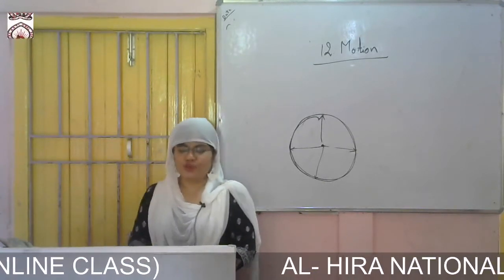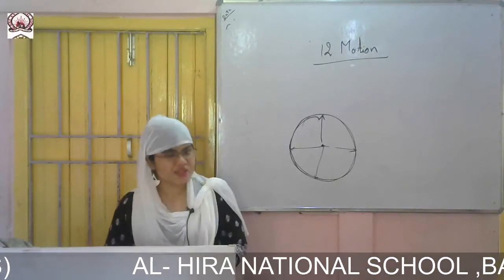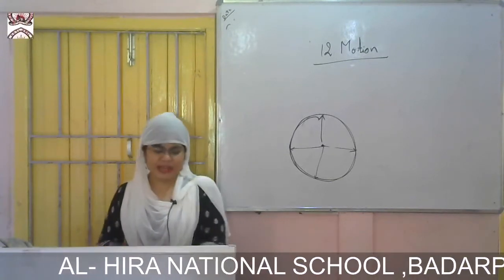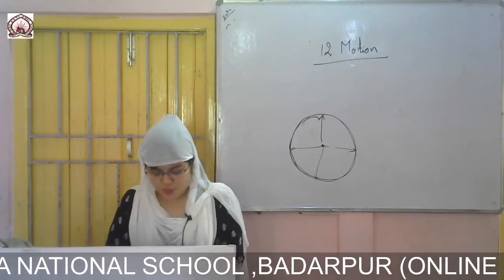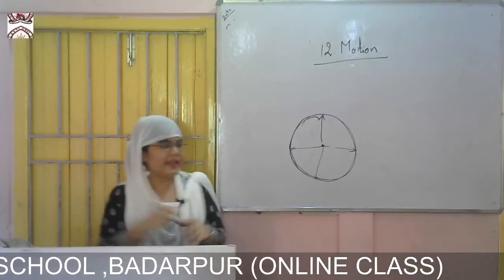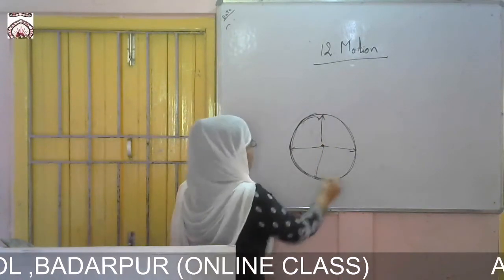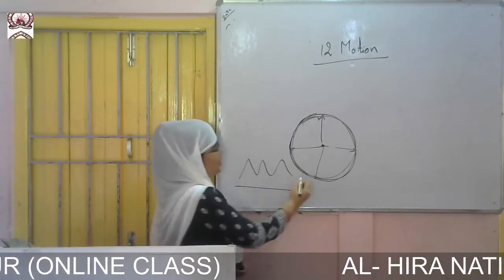So now types of motions. We are having different types of motions, that is linear motion, rotational motion, circular motion. Okay, different types of motions are there. If you look around you, you will notice that all bodies in motion do not move in the same way. An object is moving in a circular motion, or an object is moving in a straight line, or an object is moving in a zigzag motion.